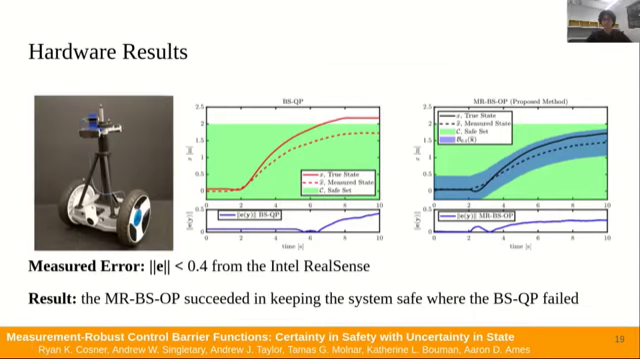Shown here are the results of the experiment. As before, the green rectangle represents the safe set, the solid line represents the true state, the dashed line represents the measured state, and the blue patch represents the states kept safe given the measurement error bound. We also add a blue line below each plot to show the error introduced by the Intel RealSense camera. As with the simulation results, we see that the MR-BSOP succeeds in ensuring safety where the BSQP failed.